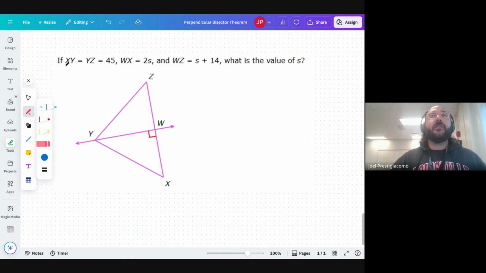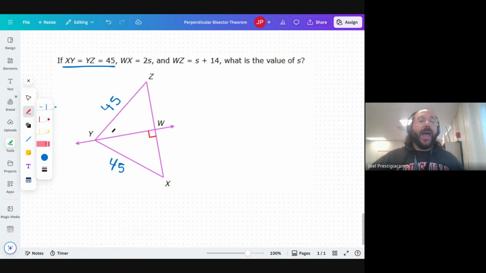It says if XY equals YZ equals 45. So we're going to assume that's true. If XY is 45, so this is 45, and YZ is 45, so that's 45. That is the top of the tent coming down.